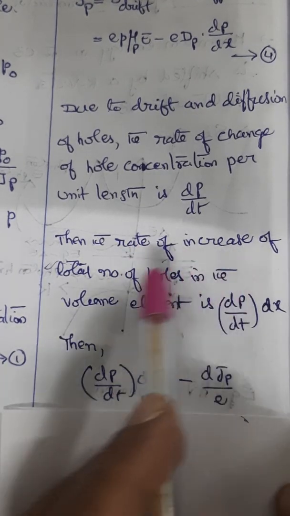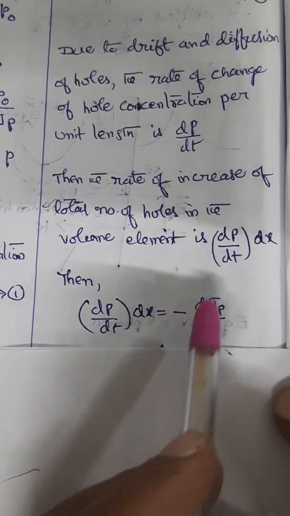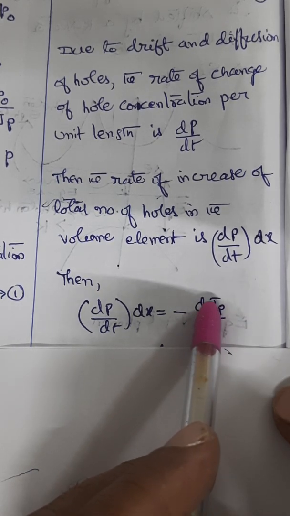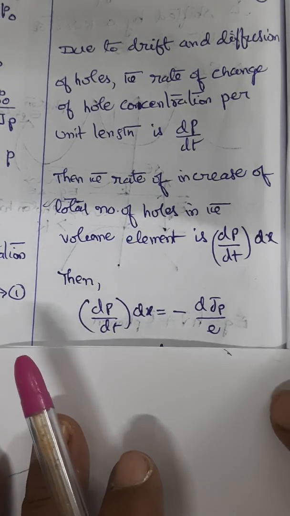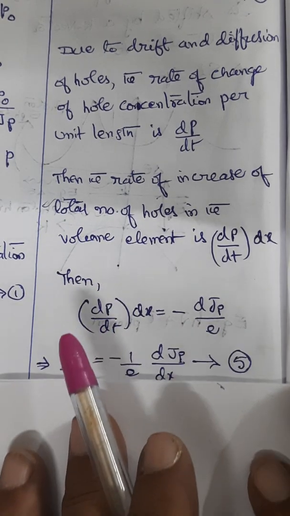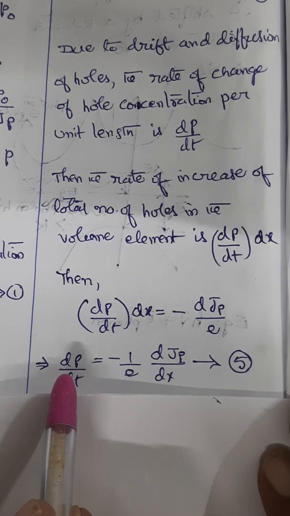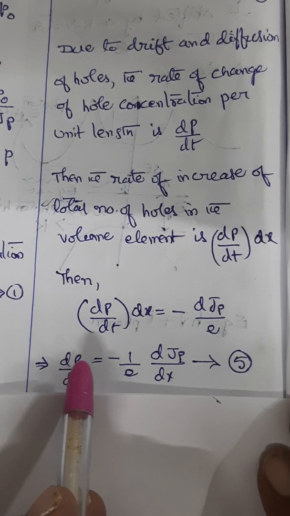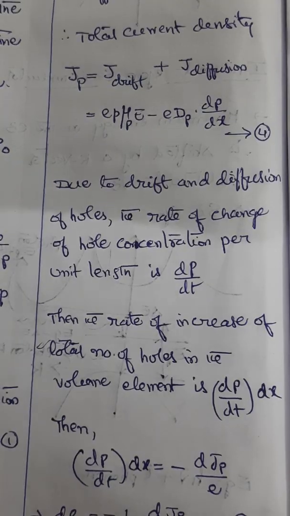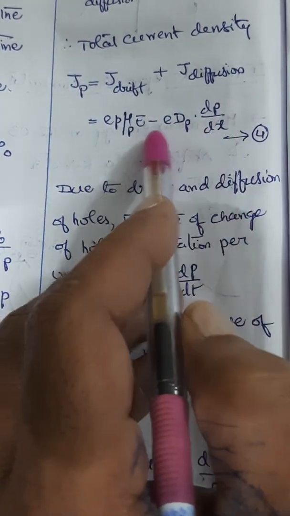So when the rate of increase of total number of holes in the volume element is this, then automatically that will be equal to the drift due to holes. That means you can take 1 by e as common out and rewrite it like this. The rate of change of hole concentration per unit length can be written like this. Clear?